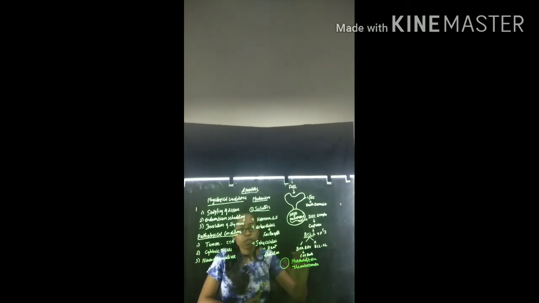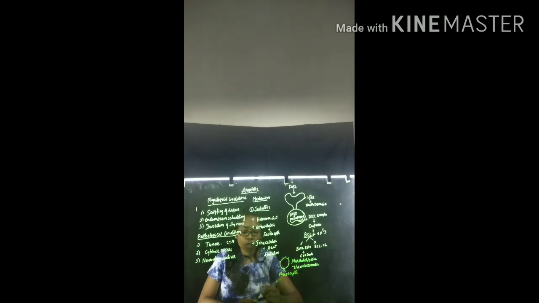But whenever there is a cell death, these two molecules immediately appear on the surface of the cell. Once phosphatidylserine and thrombospondin appear on the surface, they are immediately detected by the phagocytes. Clear?